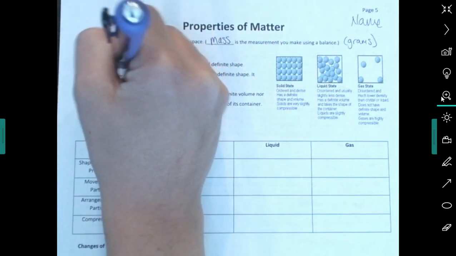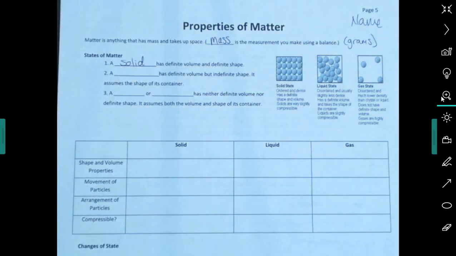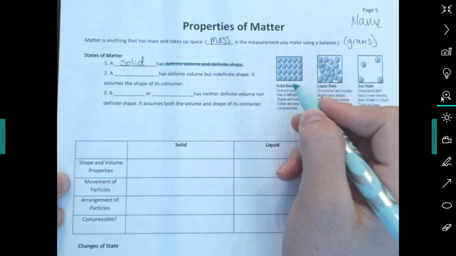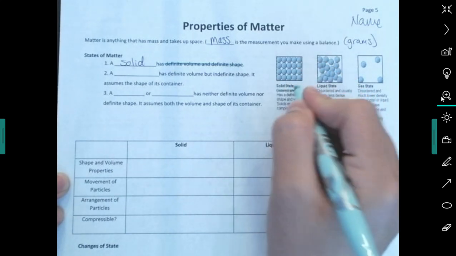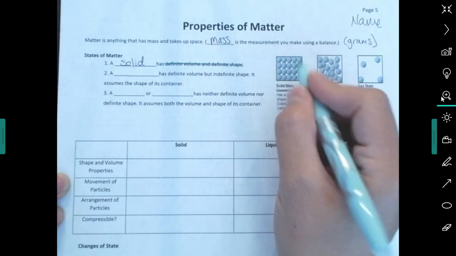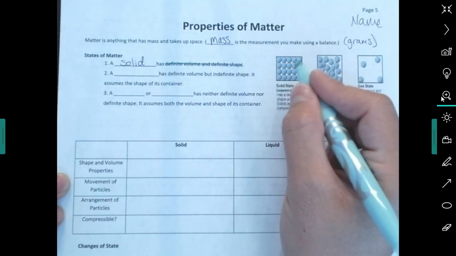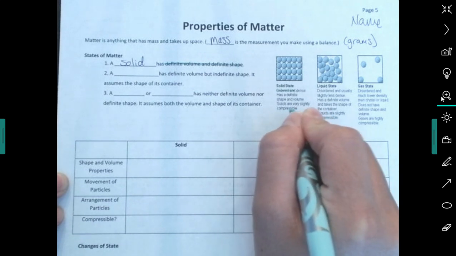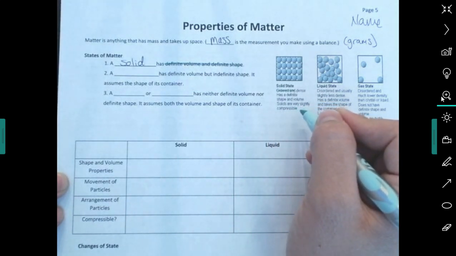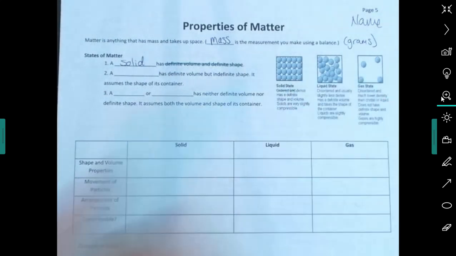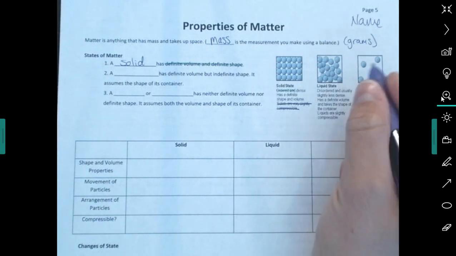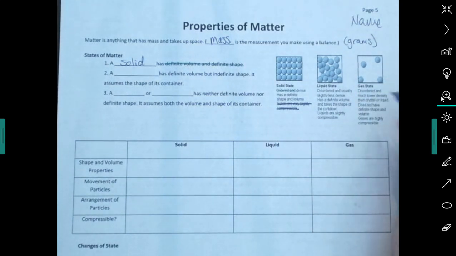Okay, a solid has a definite volume and a definite shape. So here's a solid right here. It's ordered, meaning there's order to it. It's not mixed up like this. It's in straight rows, okay? It has definite shape and volume, meaning it doesn't matter what container you put it in, it's going to maintain its shape and its volume. And it says solids are very slightly compressible. Let's just cross that out because we're going to learn that really, for all intents and purposes of 8th grade chemistry, gases are the only ones that we're going to consider compressible, okay?